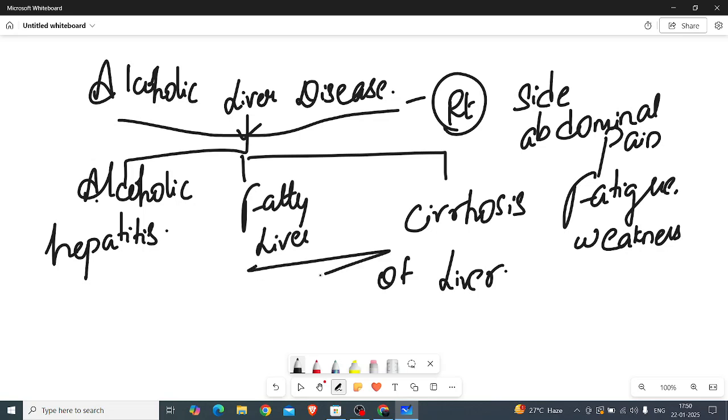And how does this fatty liver happen? Alcohol is converted by alcohol dehydrogenase into acetaldehyde, and this acetaldehyde is converted into acetic acid, and later it oxidizes into carbon dioxide and water. Finally, in fatty liver, what happens? There will be an accumulation of triglycerides.